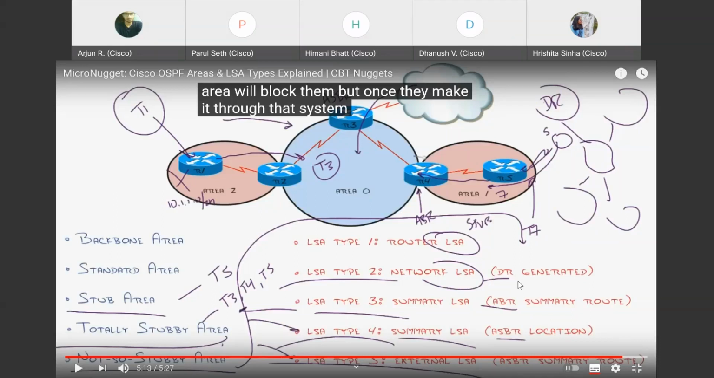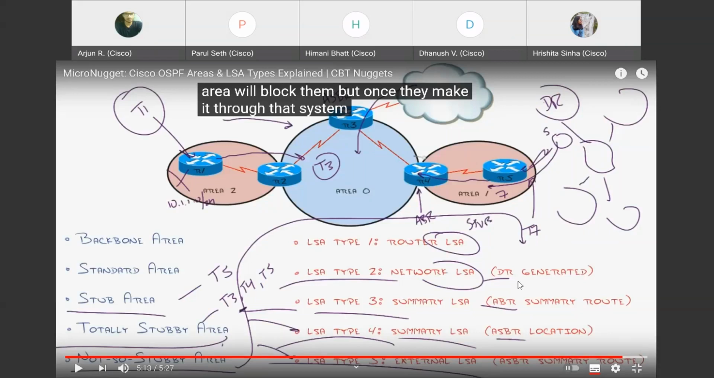Not so stubby area gives a little bit of exception, because if the network grows on one end and not on the other end, now you can't really change area 0, because once you define area 0, it is very difficult to change it. So in that case, if there is some other company that is attached to R5, like he said, and that company runs a different protocol, we need to make an exception. So not so stubby areas makes an exception for that particular system.